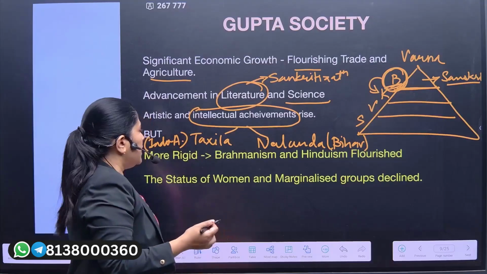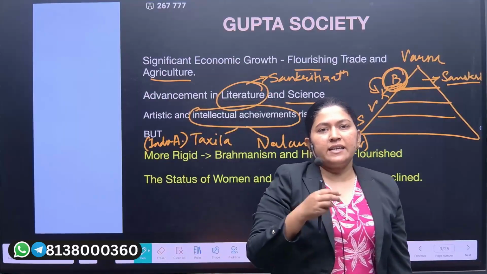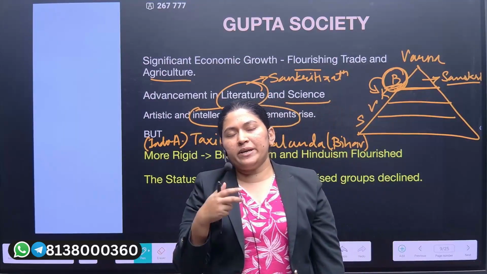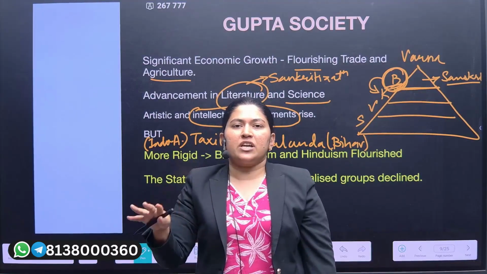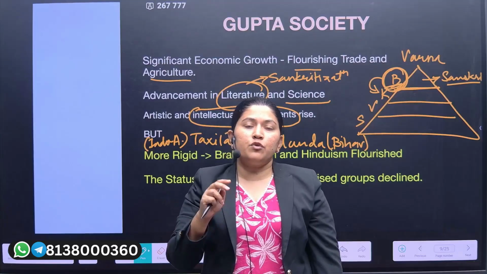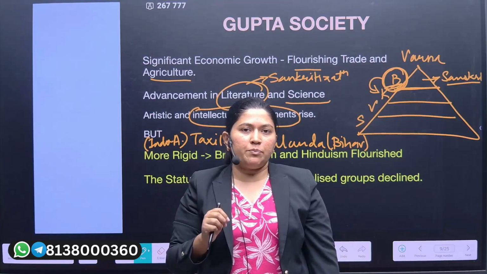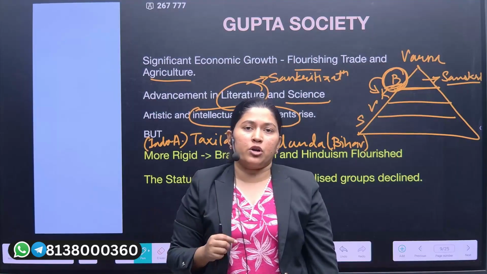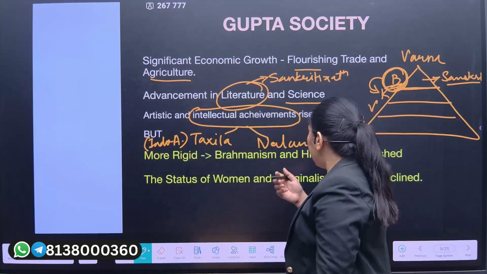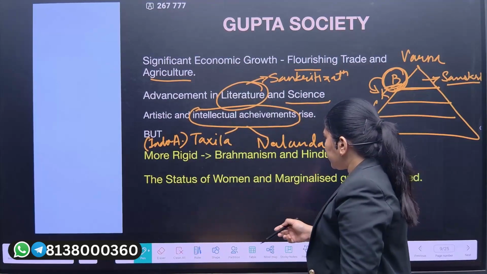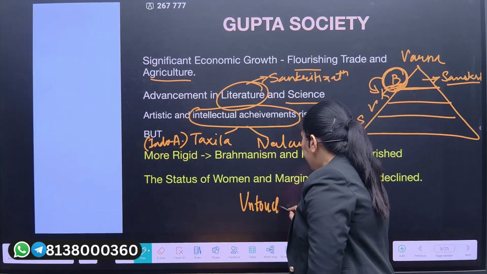But the major limitation of the Gupta period is that as the Brahmanical sect got stronger and stronger, they tried to dominate the lower strata of the society. The lower strata would be considered untouchables, impure by the higher classes, and that is why there is an emergence of untouchability.